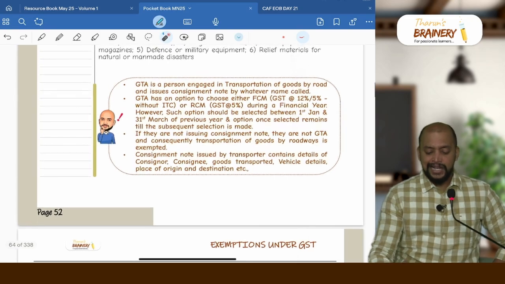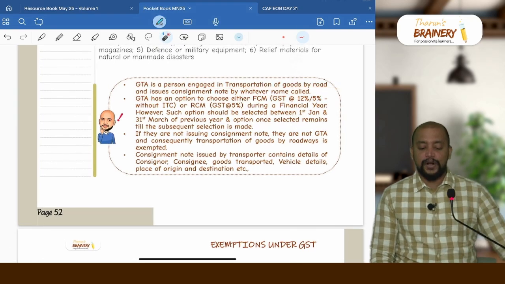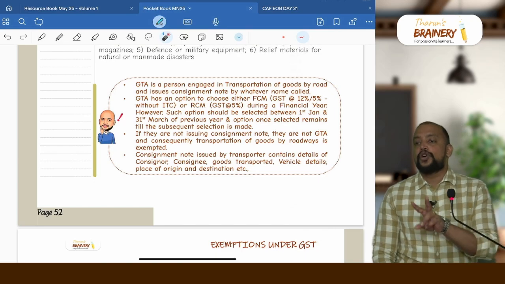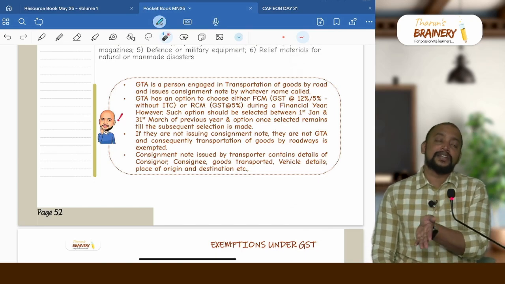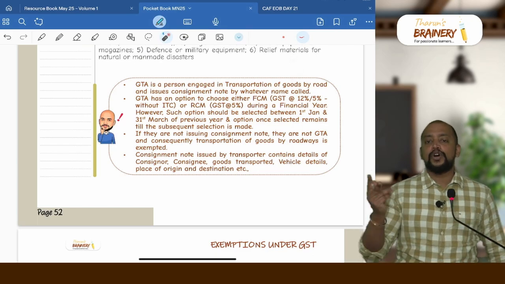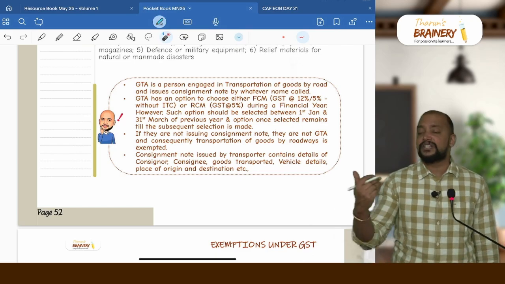Then who is a GTA? GTA is a person engaged in transportation of goods by road and issues a consignment note by whatever name called. And GTA has two options, either to pay GST under FCM or to authorize the recipient to pay under RCM. So two options are there, they can choose FCM or RCM option. If it is FCM, GTA will pay. If it is RCM, recipient will pay.